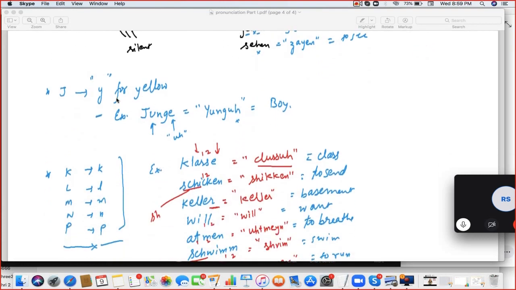Next is J. J is year sound. Speak the example of J. Junge. Younger. Correct. Not Junge, younger. E in the end is a. So that is younger. Right. Next is K, L, M, and P.